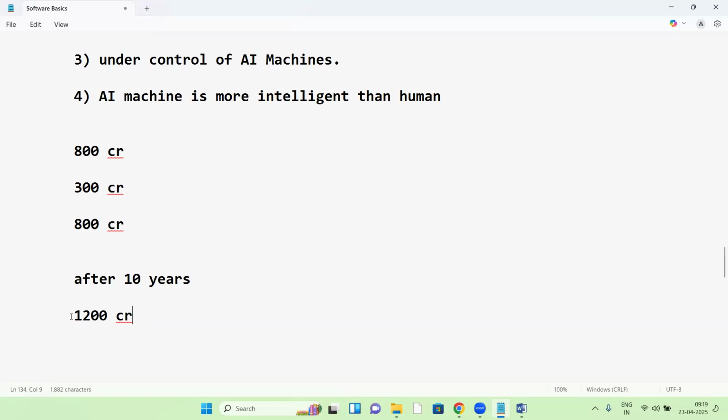Present technology is not enough to meet the requirements of 1,200 crores of people. In the 90s, the population was only 300 crores. Even then, technology was not enough to meet the requirements of 800 crores, so new technology and human efforts were needed to serve 800 crores. In future, after 10 years, it will be 1,200 crores. To meet those requirements, present technology is not sufficient. We need advanced technology.